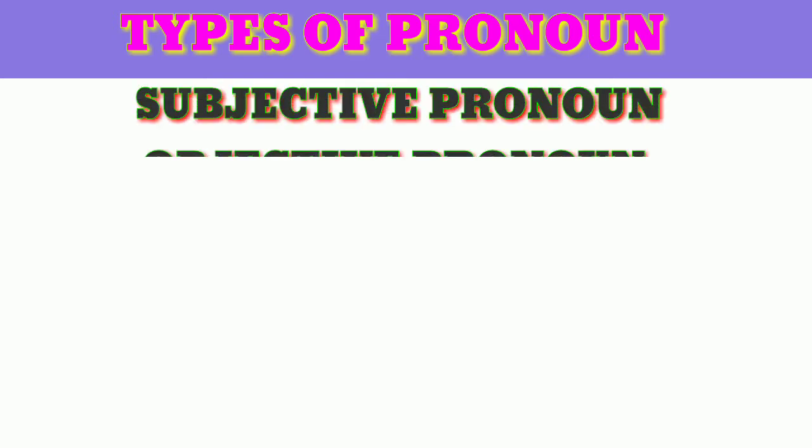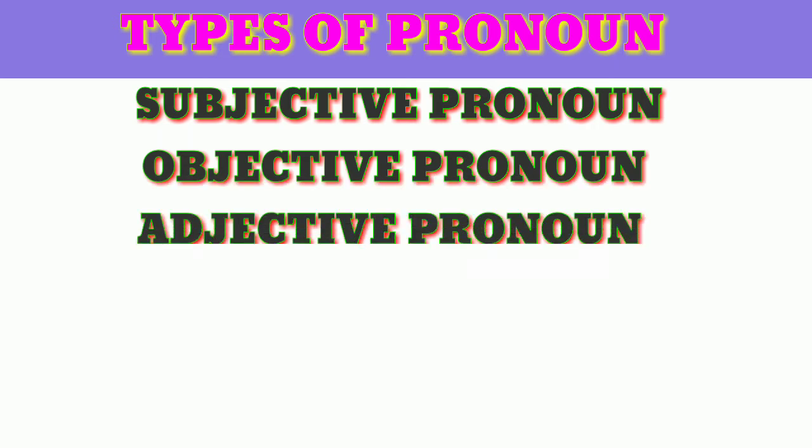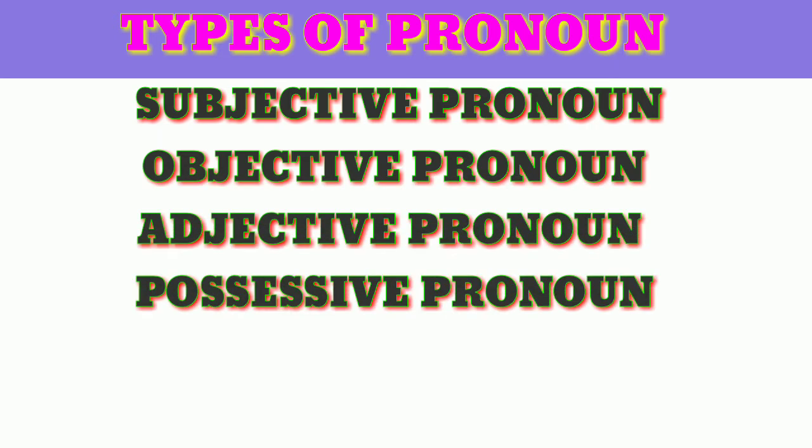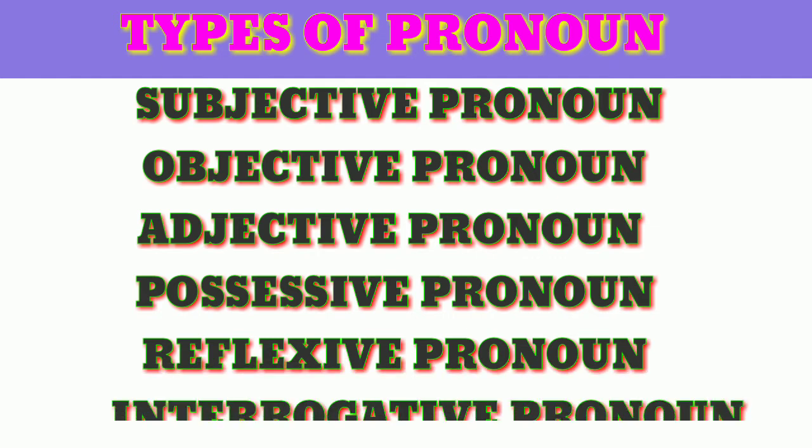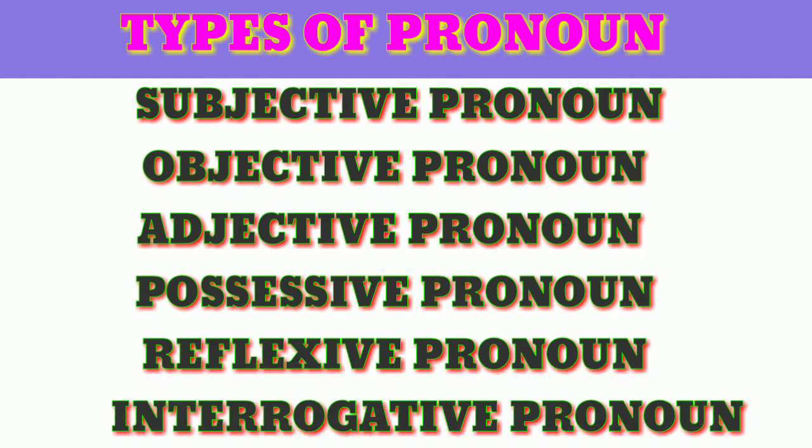So there are different types of pronouns in English, but in this class we are going to know about, for example, see this one. So that is a subjective pronoun, objective pronoun, adjective pronoun, possessive pronoun, reflexive pronoun, interrogative pronoun. So all of you note on this. Have you understood these six? Okay, so in this class we are going to discuss these examples.